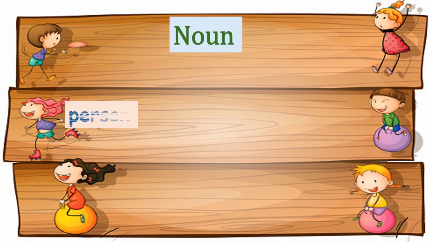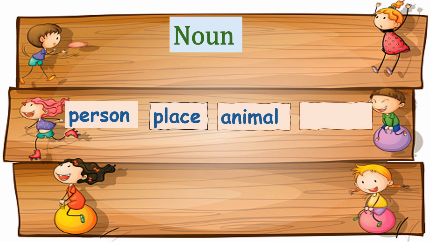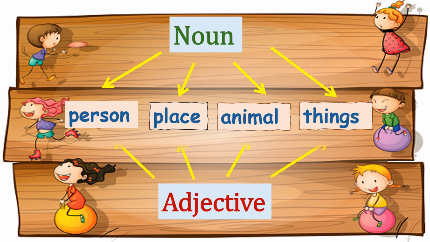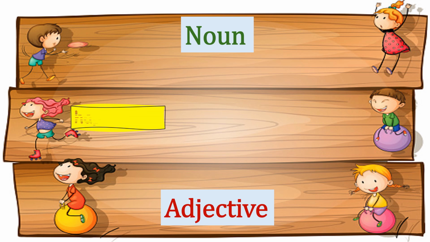I hope you have remembered that person, place, animal, and things are a noun. An adjective describes a noun. Happy child. In this compound, child is a noun and the word that is describing the child is adjective.